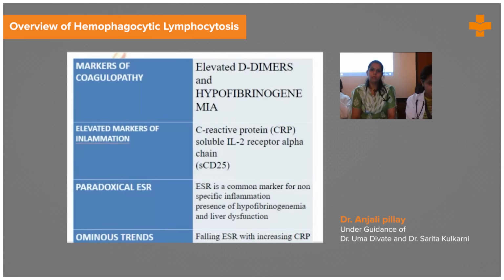A paradoxical ESR: as it is a picture of an inflammatory disease, we expect ESR to go up. But in this case, we see an ESR which is on the lower side. So a patient having a lower or a falling ESR with a rising CRP is again sensitive to HLH.